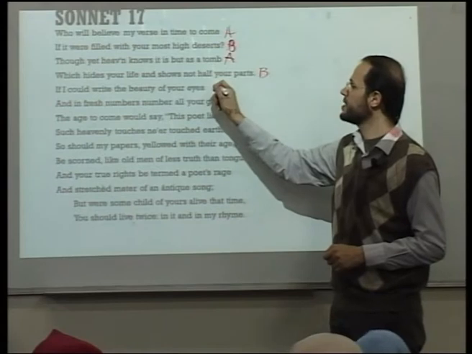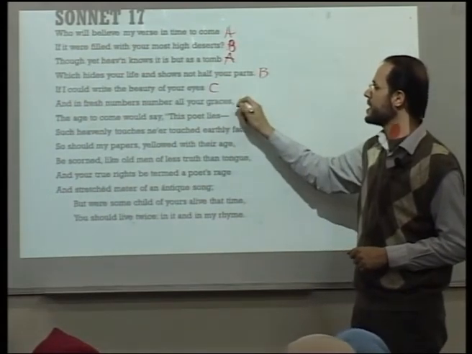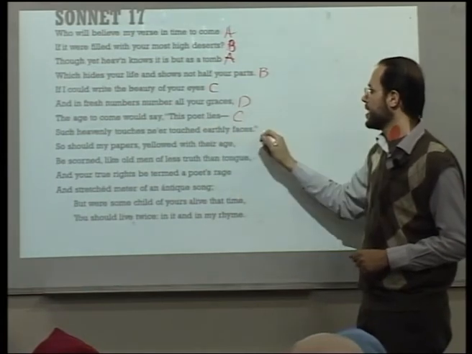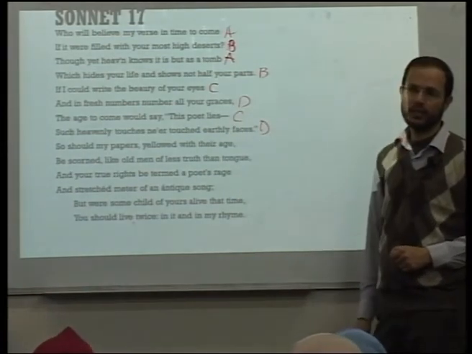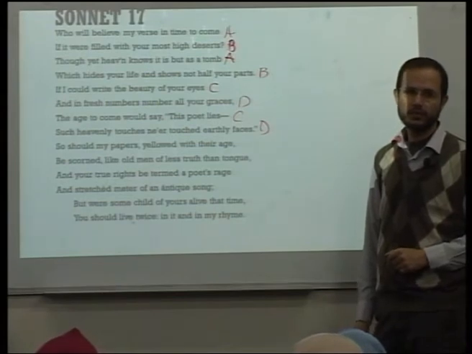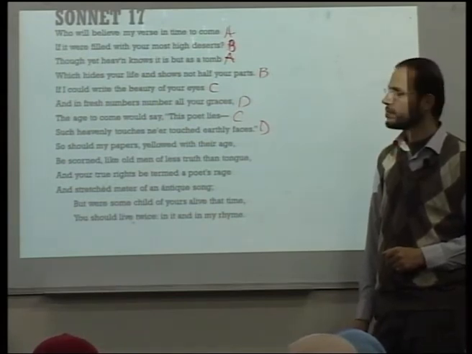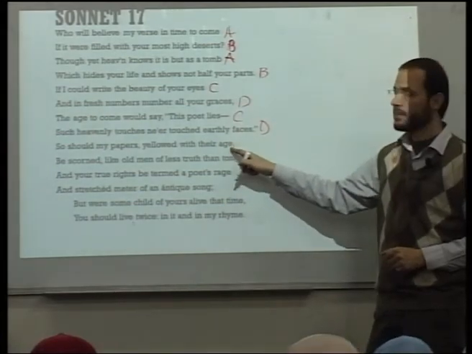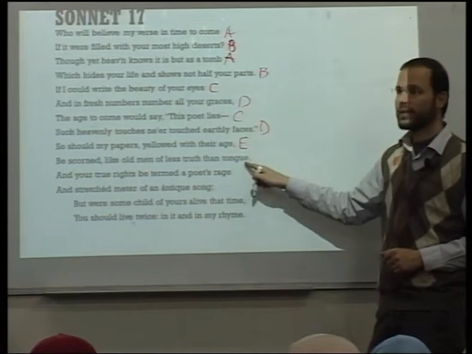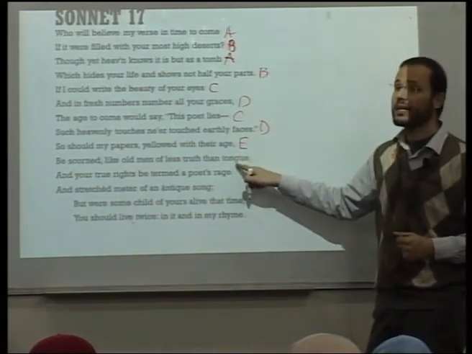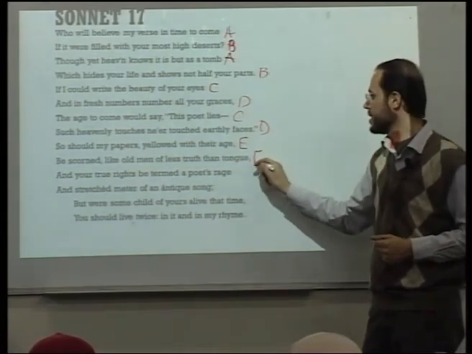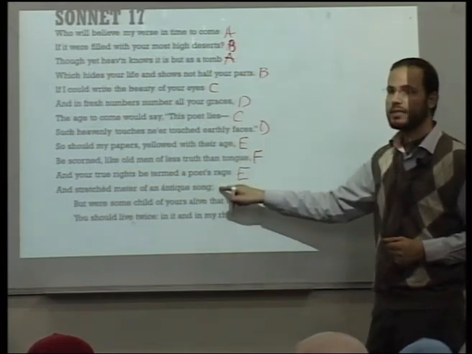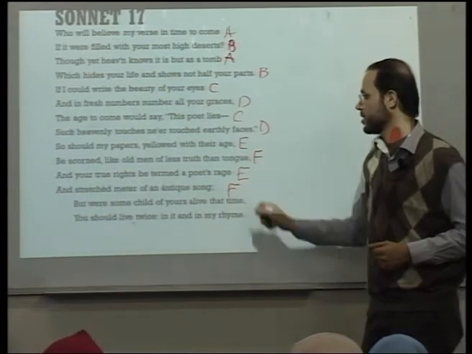So we have eyes, C, graces, D, lies, C, and then D. Should my papers yellowed with their age. Different: A, B, C, E, F. Rage, E, and song.